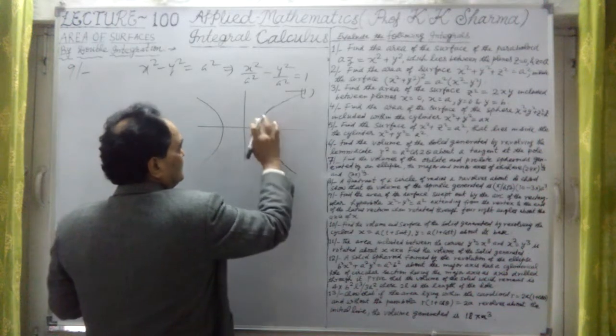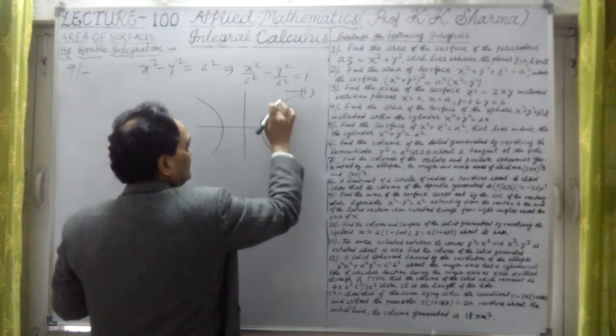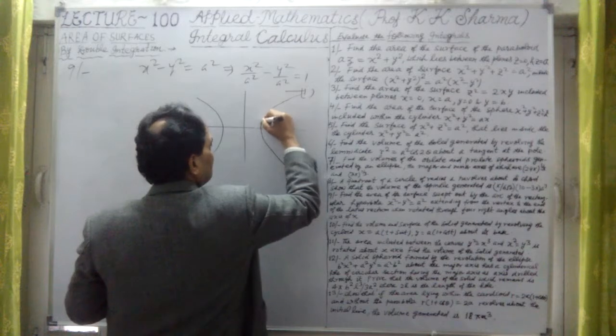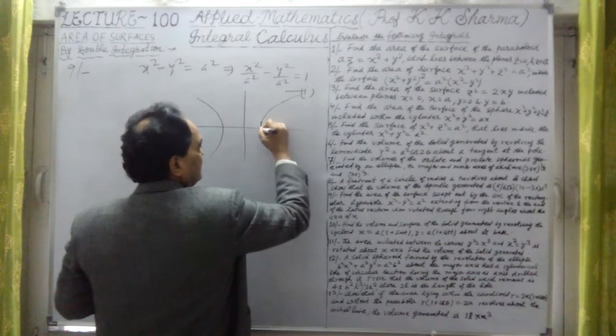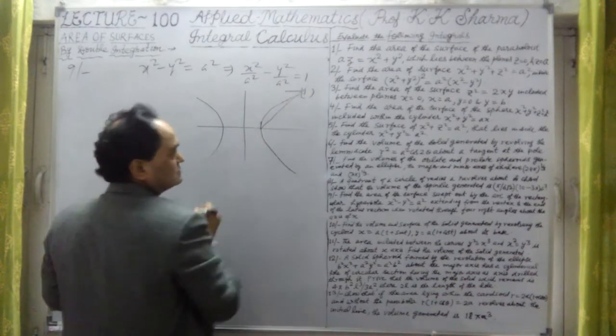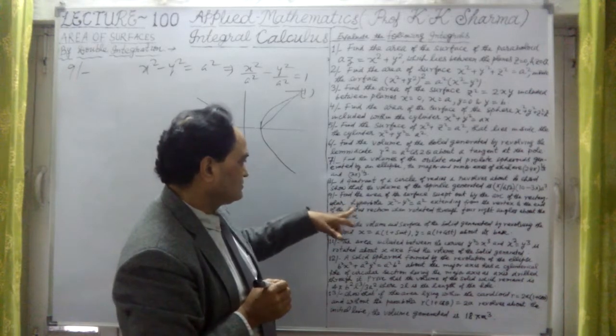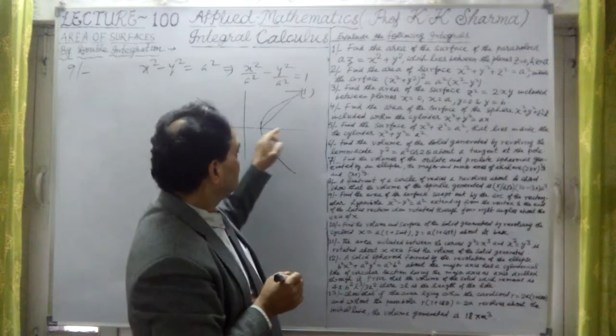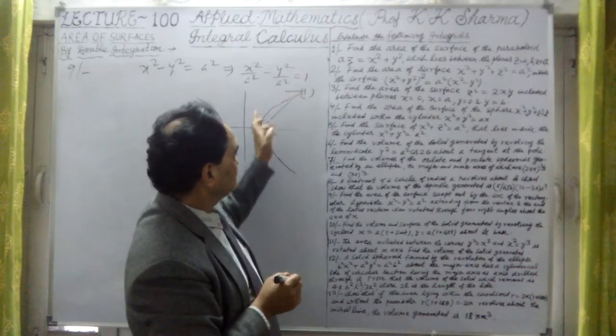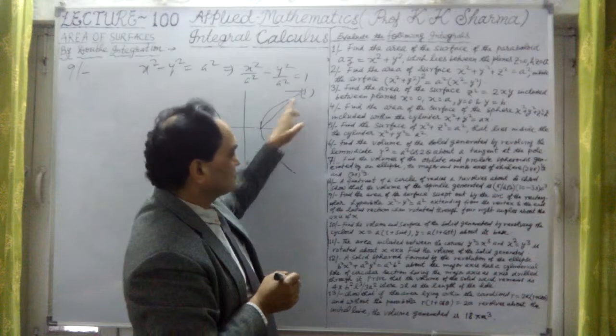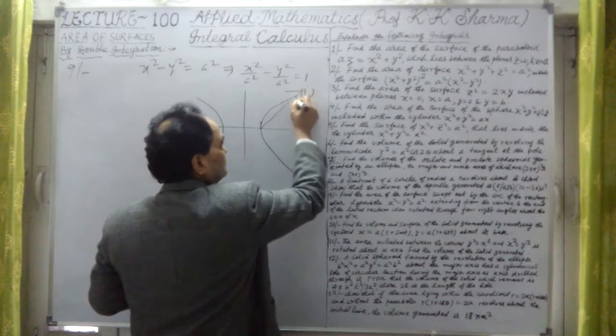This we draw. Now it says find the area of the surface swept out by the arc. This is the arc obtained, between the vertex and one end of the latus rectum.